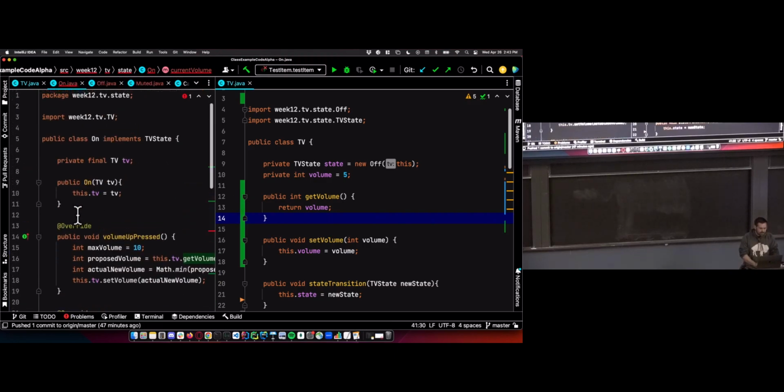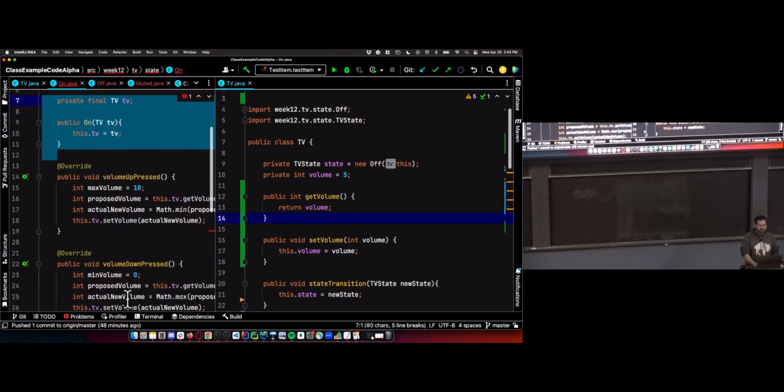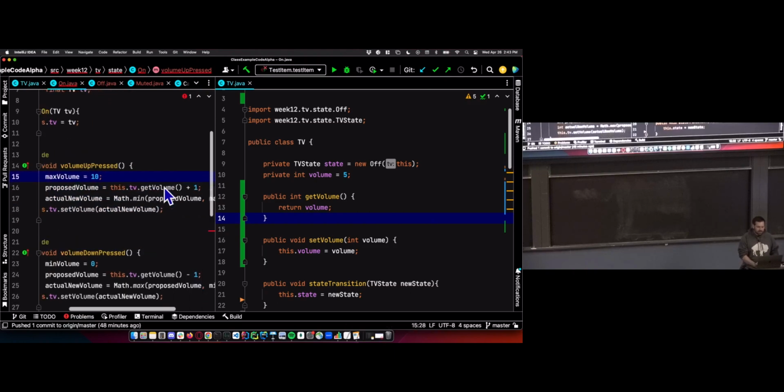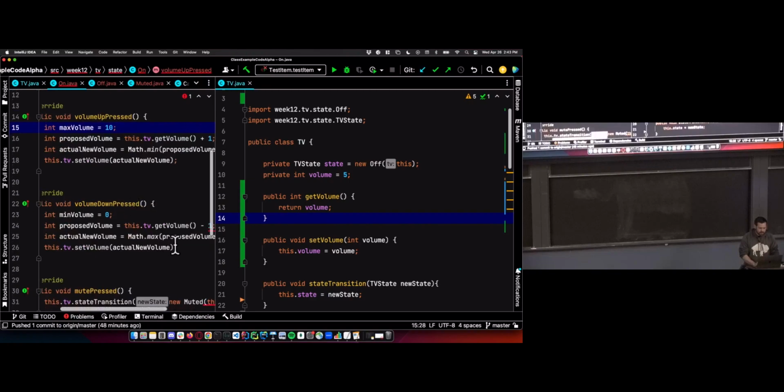Let's get on with it. That's our on class. That class is done. And writing each method, aside from volume up and volume down having a little bit of a trick to it, should be pretty straightforward. Most of these are pretty straightforward, and even these ones, I forced it to be 4 lines of code, but I could write this in 1 line of code without even being too unreadable.